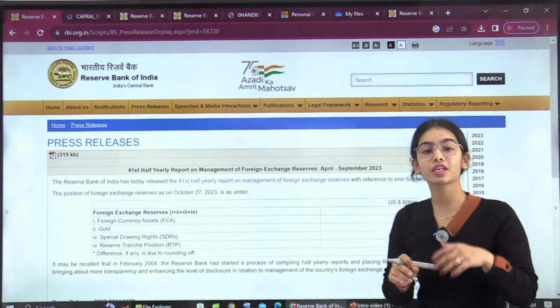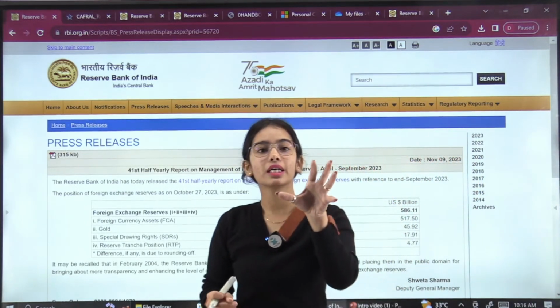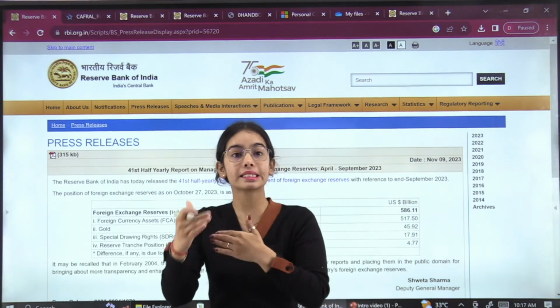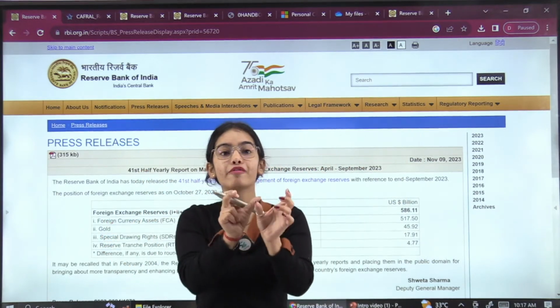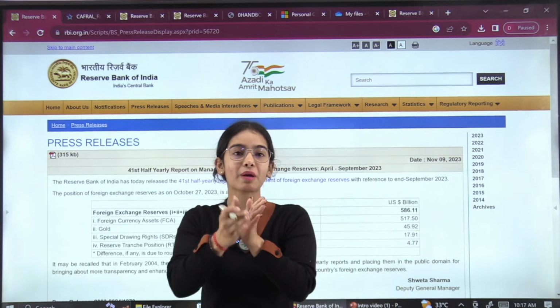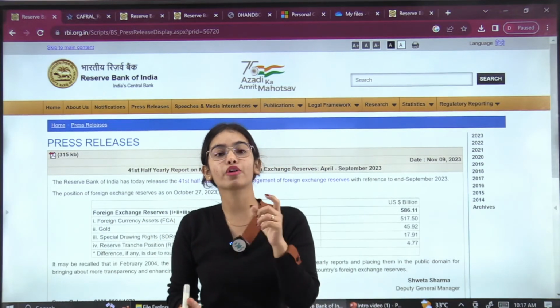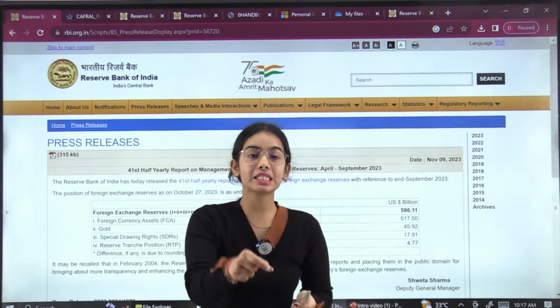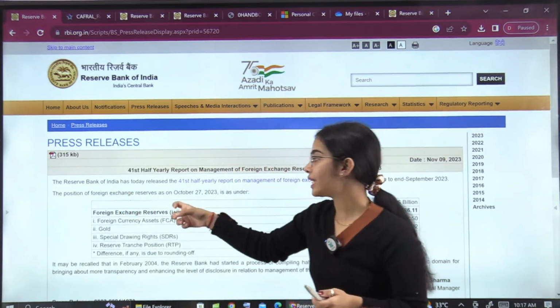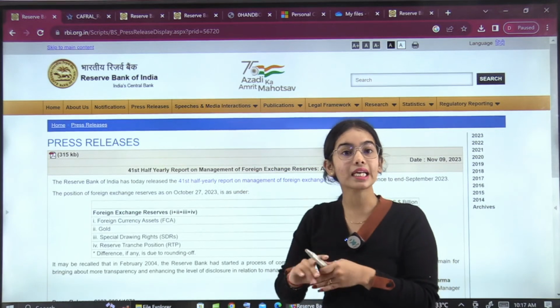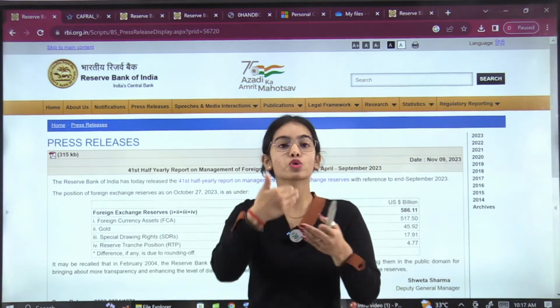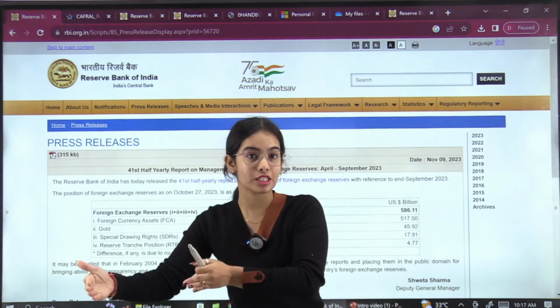So foreign exchange reserves, if you remember, the Monetary Policy Committee releases its statement every 2 months, as it is a bi-monthly Monetary Policy Committee meeting that happens. In that bi-monthly meeting, the MPC announces the foreign exchange reserves. So you can understand that the foreign exchange reserves announcement is happening every 2 months.